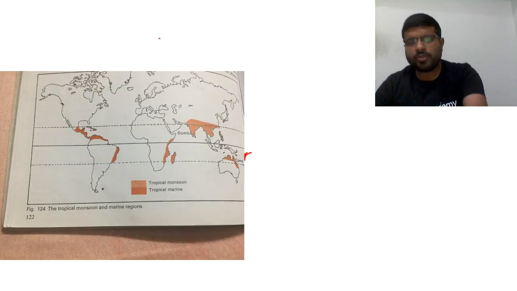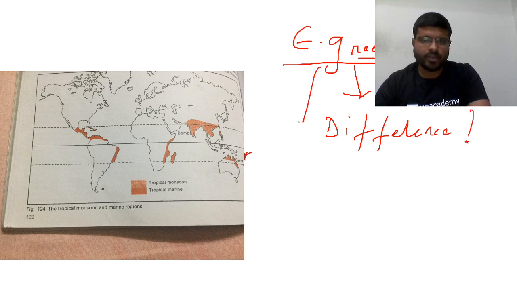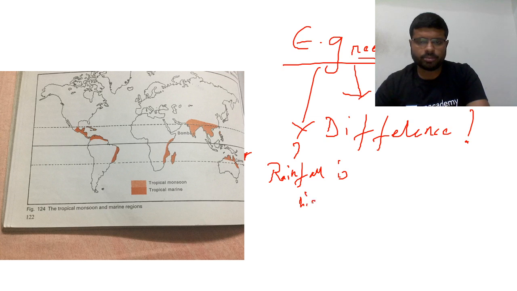So please remember, while you are discussing the characteristic features of evergreen and deciduous, what is the variation? Evergreen to deciduous, what is the difference? Please understand the difference. Evergreen, forever green. Why? Because rainfall is high. So high rainfall, here you are finding.